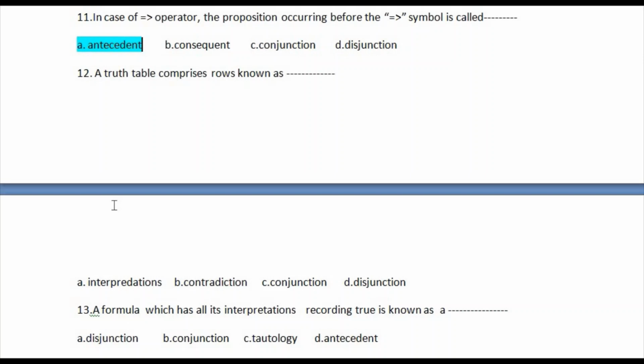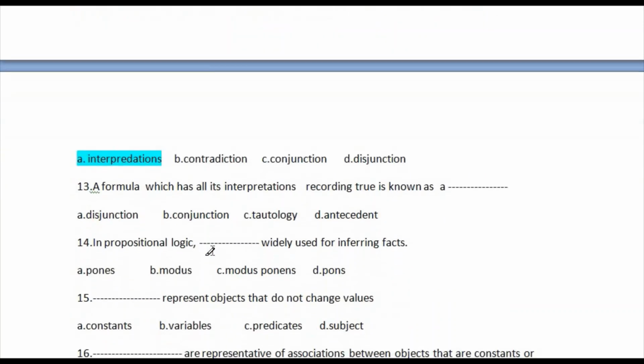Question number 12: a truth table comprises rows known as? The given options are interpretations, contradiction, third one is conjunction, and the last one is disjunction. So the correct answer of this question is option number A, interpretations. This is the correct answer of this question. Let's go for question number 13.